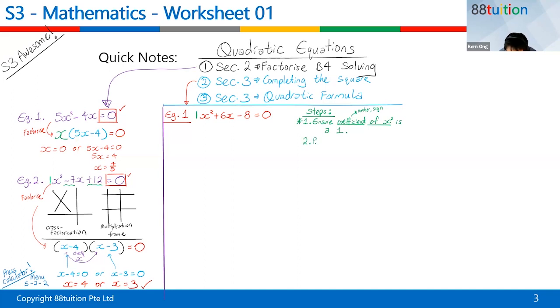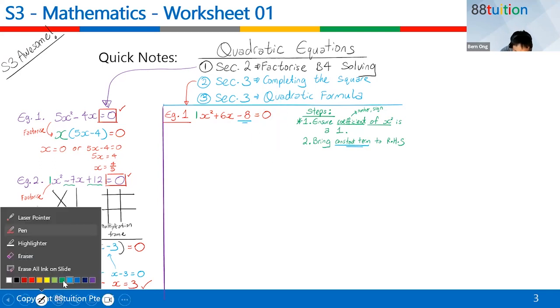Step 2, bring constant term to right-hand side. RHS means right-hand side. What is the meaning of constant term? Constant term is like the number term. The number term in this case is minus 8. Right, so step 2, bring the constant term to the right-hand side. Right-hand side means to the right-hand side of the equation.